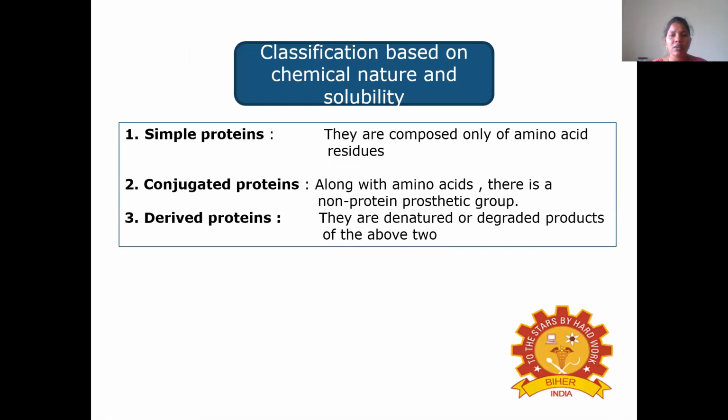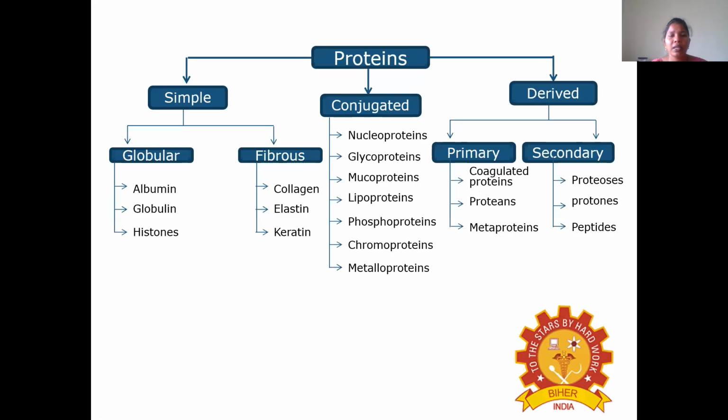Then coming to the classification of proteins based on chemical nature and solubility: simple proteins, conjugated proteins, and derived proteins. Simple proteins are composed only of amino acid residues. Conjugated proteins have, along with amino acids, a non-protein prosthetic group. Derived proteins are the degraded products of simple proteins and conjugated proteins.